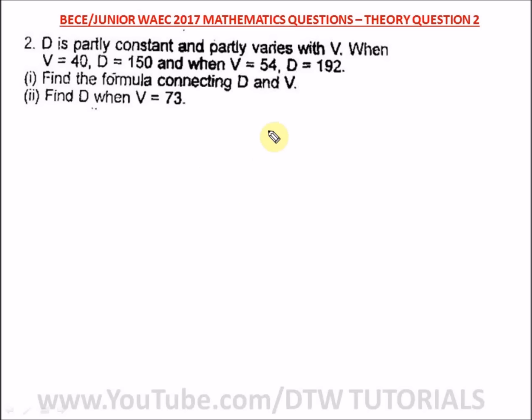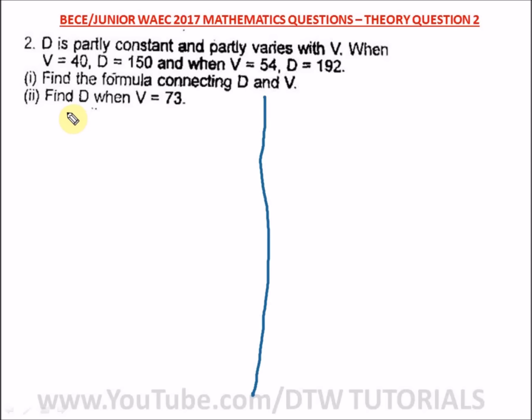Theory question 2 of our Junior WAEC 2017. That's your BECE exams. It says D is partly constant and partly varies with V. Okay, let me divide this sheet. All right. Okay, so let's write this statement. If you remember variation, this topic is under variation, but follow me closely. That's partial variation. You know, we have direct variation, inverse variation, joint variation, partial variation. So this question is under partial variation.